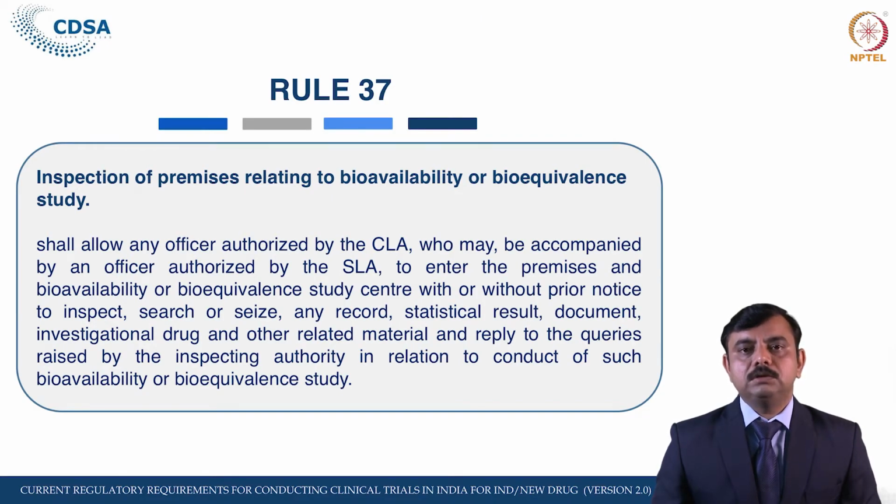So, the Central Licensing Authority, along with the State Licensing Authority, can come for the audit of the BAB study center. In this case, those who have obtained the permission should allow the inspector, who can come with prior notice or without notice. In both cases, they should be allowed, and they can seize any record or statistical result document related to the investigational drug and any other related material, and reply to the queries raised by the inspecting authority in relation to the conduct of such BAB study.